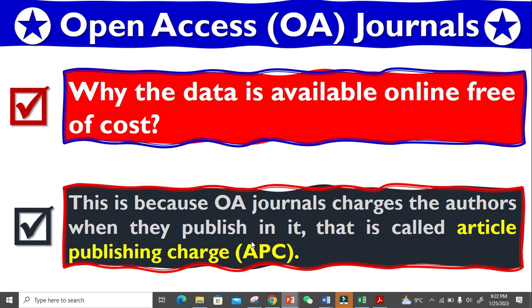For example, if I want to publish in ACS Omega, I have to pay some money to ACS Omega. Because of that reason, they make my article free of cost for the readers, right? Because they take money from me. If you want to publish in ACS Omega, which is an open access journal, this means you have to pay ACS Omega. And if you want to publish in MDPI journals, you have to pay MDPI. This is why they make it available free of cost for the readers, those who want to read that article. Why will it be free? Because MDPI or ACS Omega took money from me.